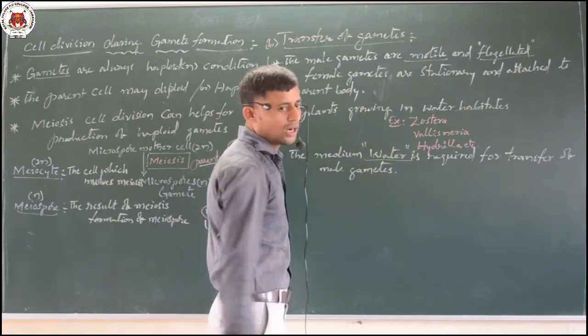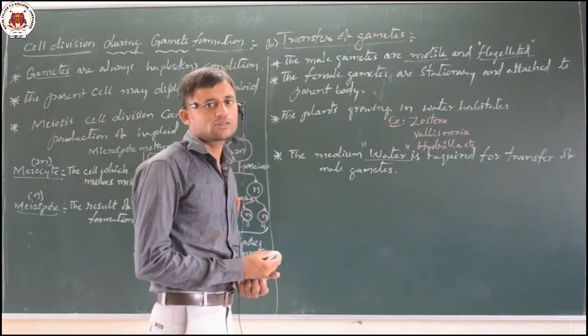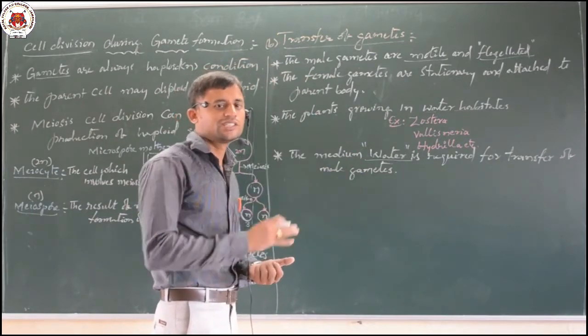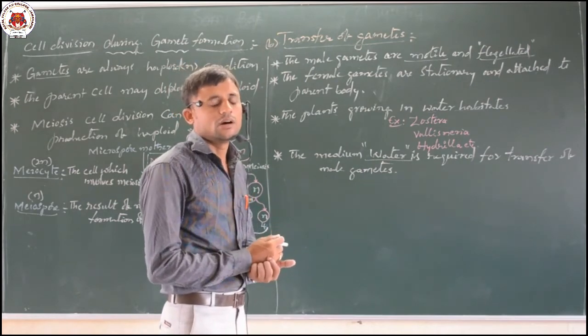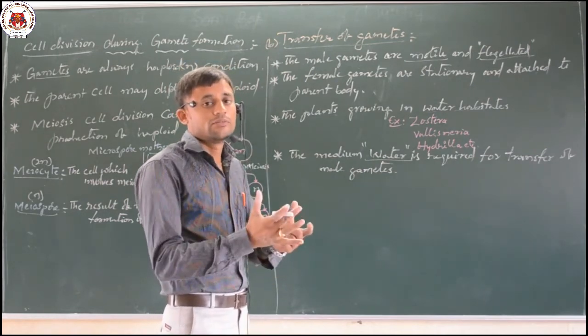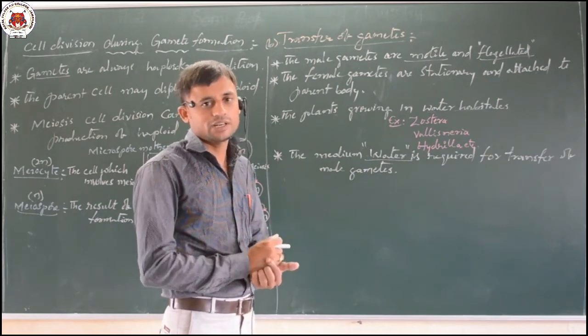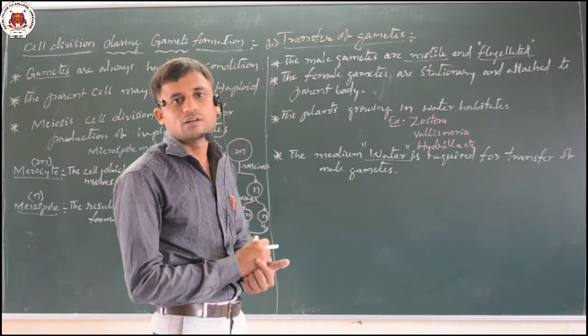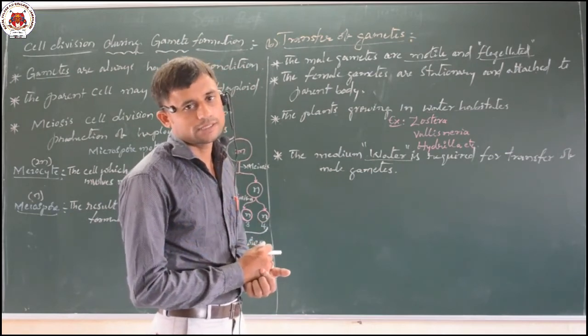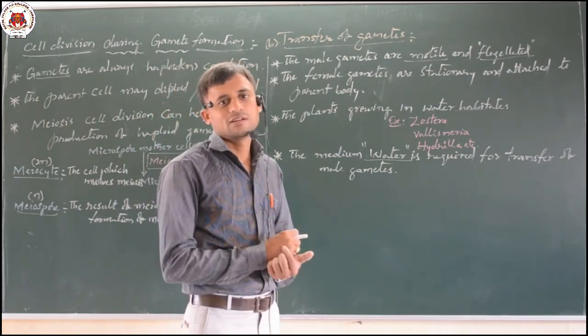Without water, the male gamete cannot transfer and reach the female gamete region. That's why gametic fusion will fail. It means fertilization will not be possible. Then production of seeds and fruits fails.